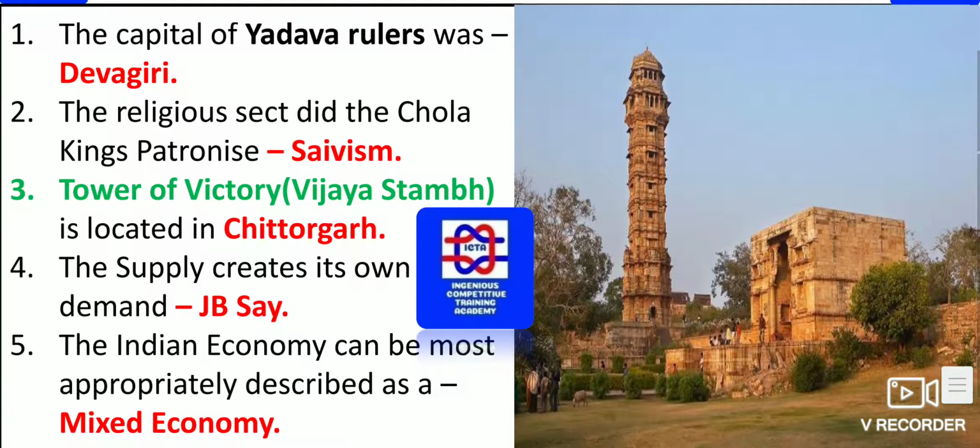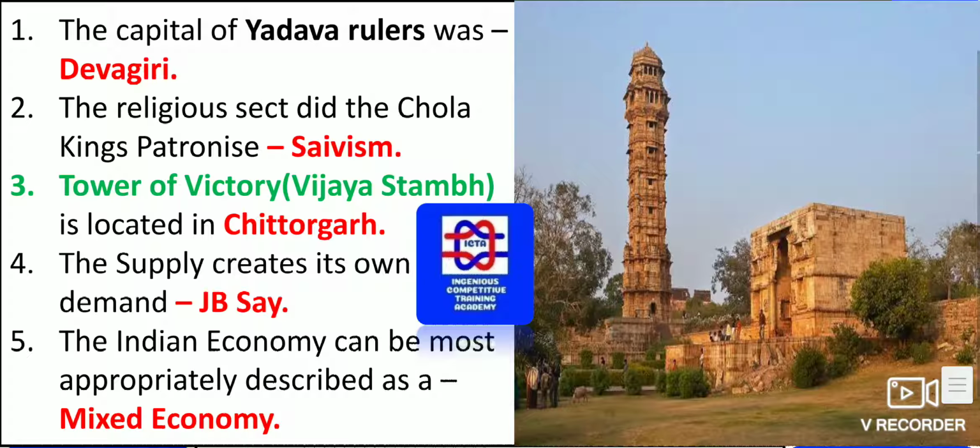The capital of the Yadava rulers was Devagiri. Please remember, Devagiri is the capital of the Yadava rulers. Which religious sect did the Chola kings patronize? That is Saivism. Tower of Victory, Vijayastambha, is located in Chittorgarh. As you can see on the right side, this is how the Vijayastambha looks.